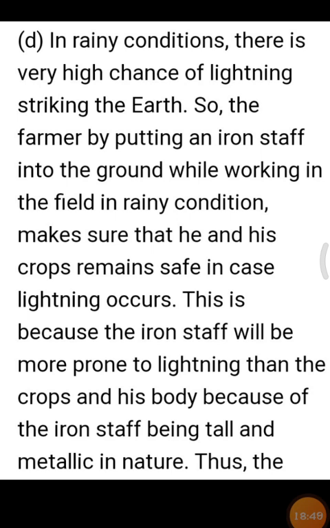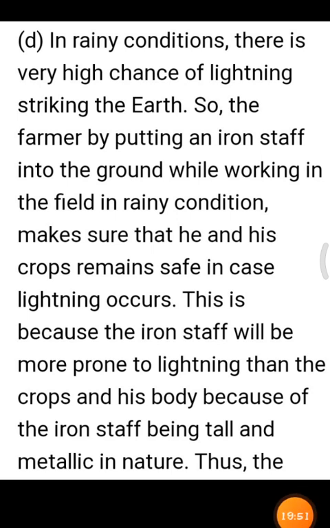So the farmer, by putting an iron staff into the ground while working in the field in the rainy condition, makes sure that he and his crops remain safe in case lightning occurs. This is because the iron staff will be more prone to lightning than the crops and his body, because of the iron staff being tall and metallic in nature.